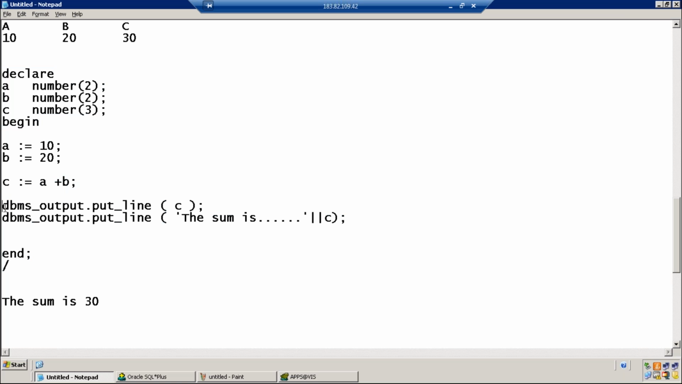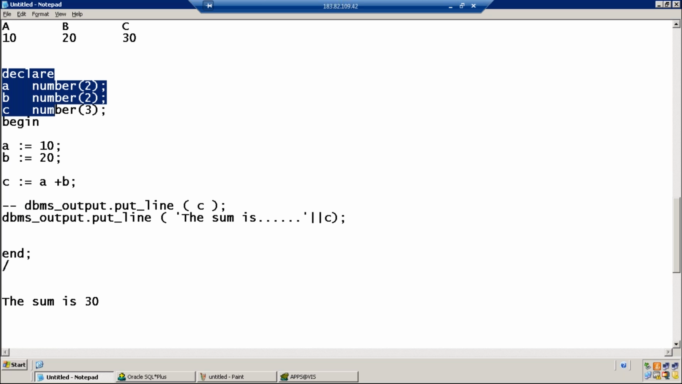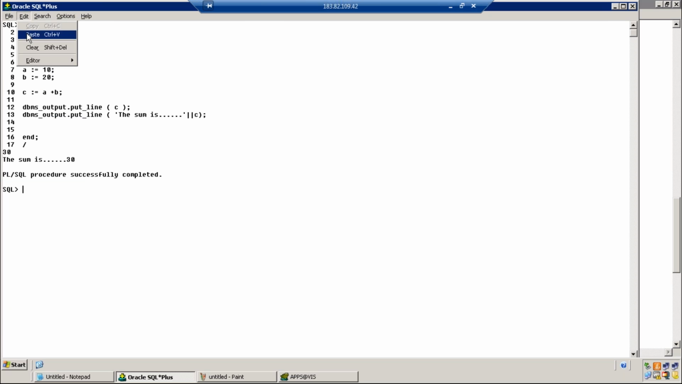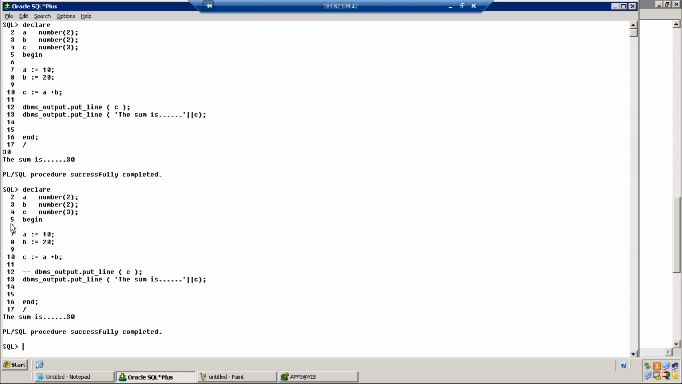How to remove line number 12? You can comment it. Double hyphen is for commenting. Commenting the program. Commenting is nothing but the line will not get executed. The sum is 30, your line number 13 output. You are not getting line number 12. Any doubts? You can also put asterisk, right? Or only dash.